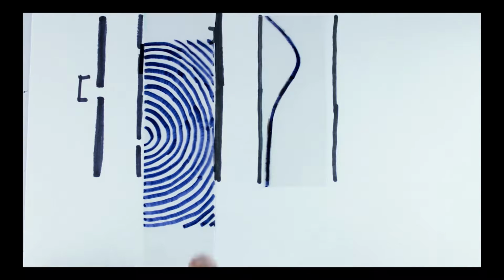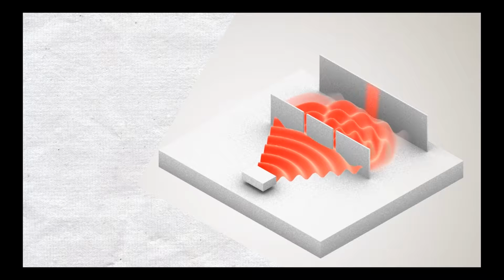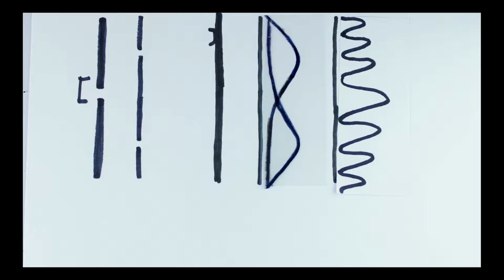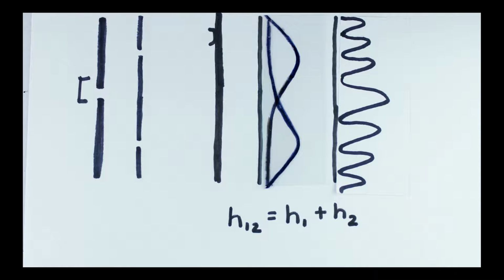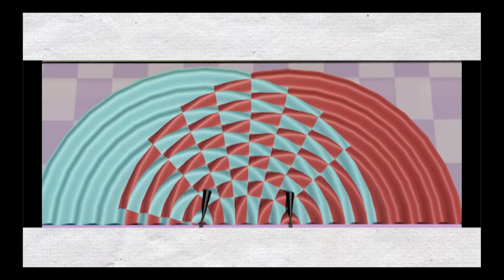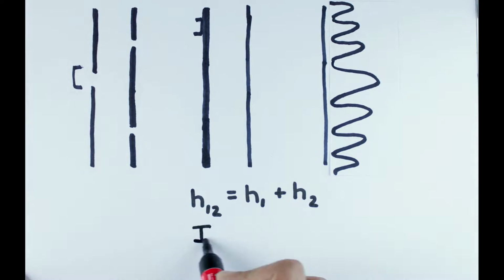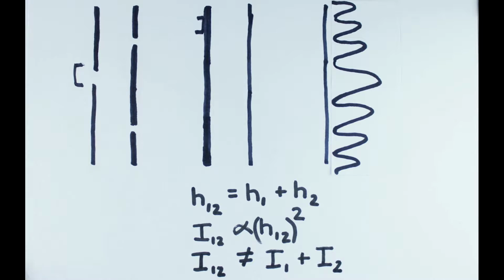We do the same experiment with water waves, and this time we measure the energy delivered by the waves per second. We get the intensity pattern I1 when only hole 1 is opened and I2 when only hole 2 is opened. But when both the holes are opened together, what do we get? We get an interference pattern. Wow! The height of water when both holes are open is equal to the height of water when hole 1 is open plus the height of water when hole 2 is open. There are places where waves exactly overlap and create a larger height, but there are places where heights cancel and we get nothing. As I is proportional to height squared, it is clear that I12 is not equal to I1 plus I2.